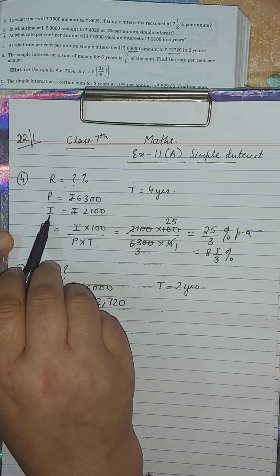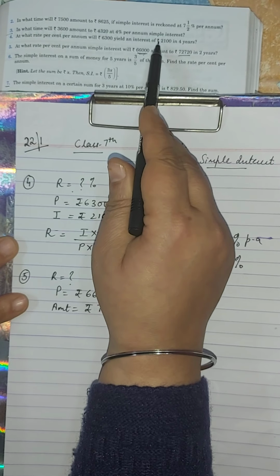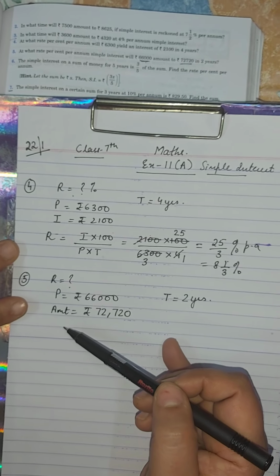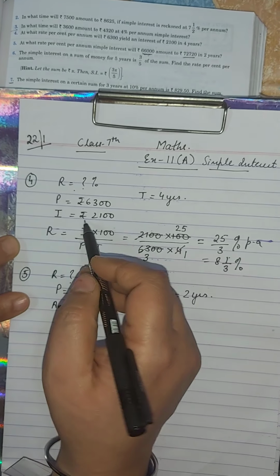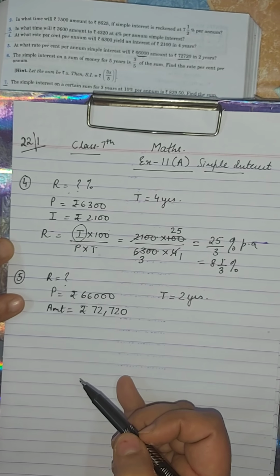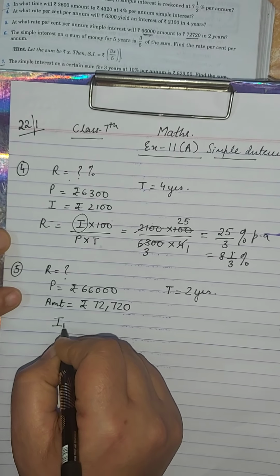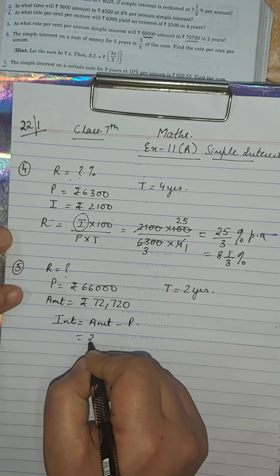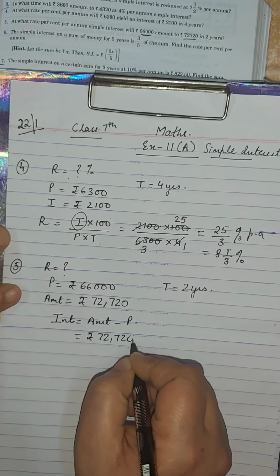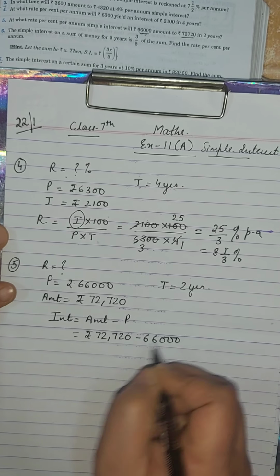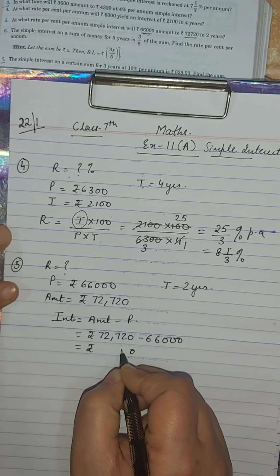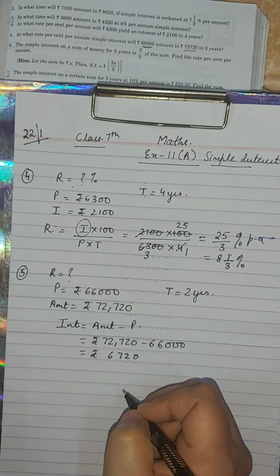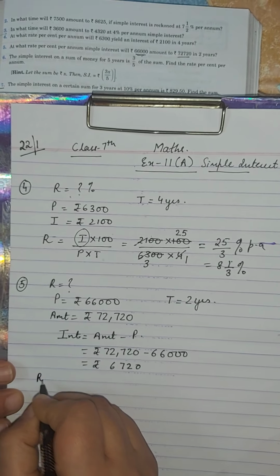In this interest was not given. ऊपर उन्होंने कहा था yield an interest of, पर यहाँ पे क्या गया? Amounts to. So in this principal and amount is given. Now for the formula of rate we want interest. Interest आपके पास नहीं है. As we know, interest is equals to amount minus principal. Amount is rupees 72,720 minus 66,000. So what will be your interest? 0, 2, 7 and 6. Rupees 6,720.